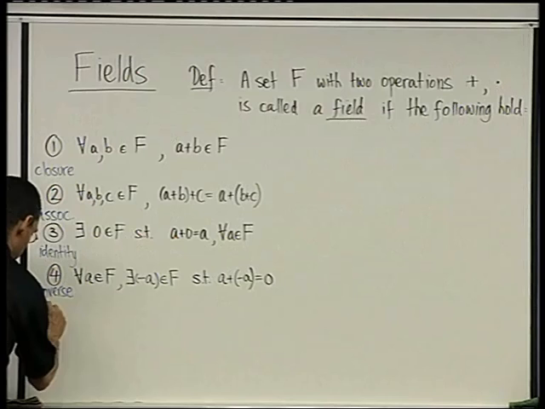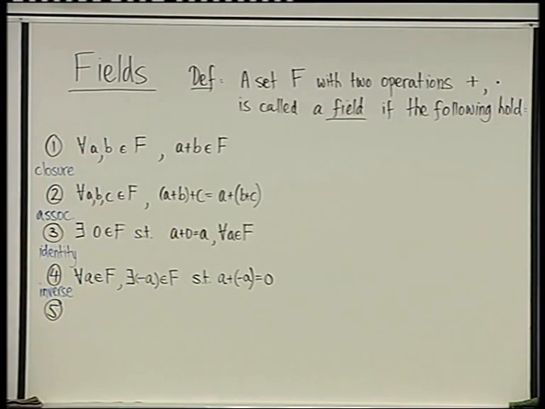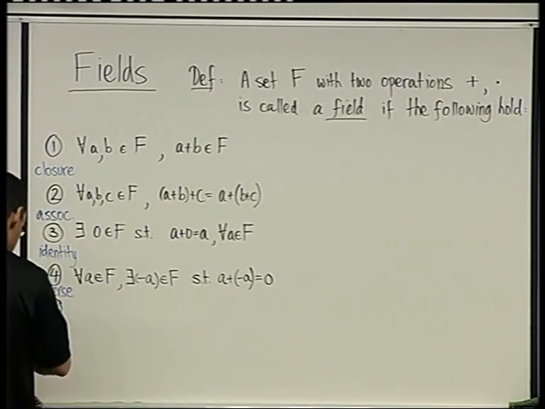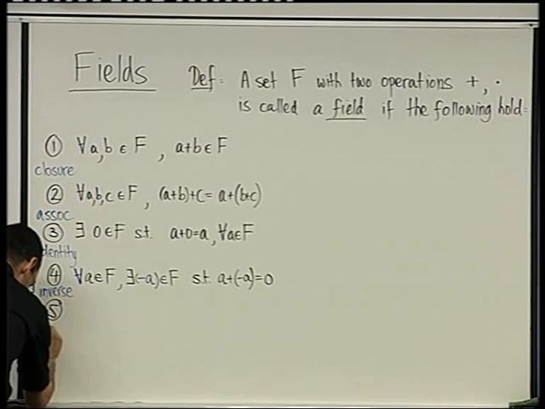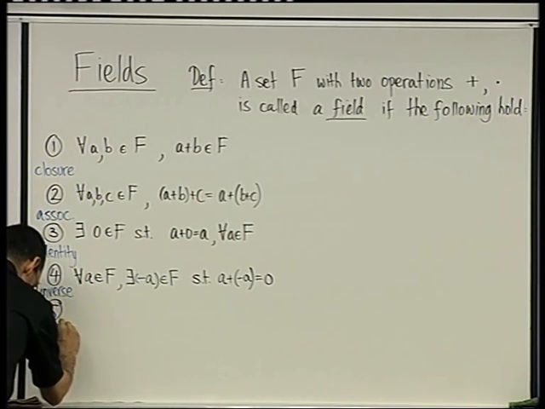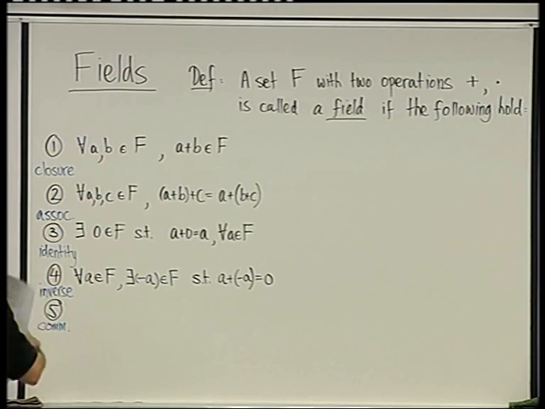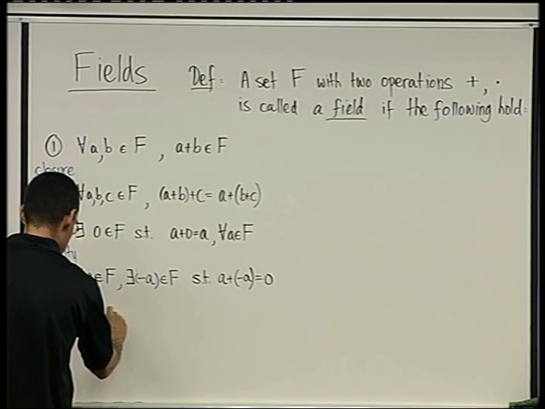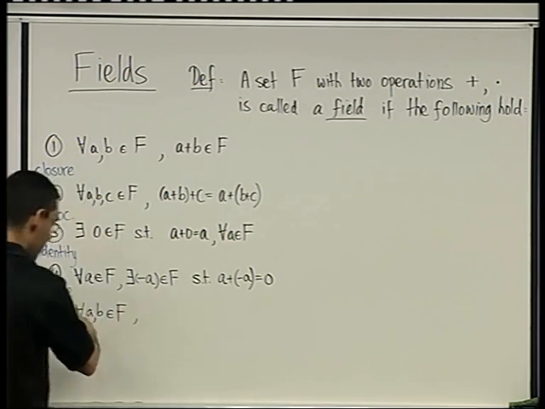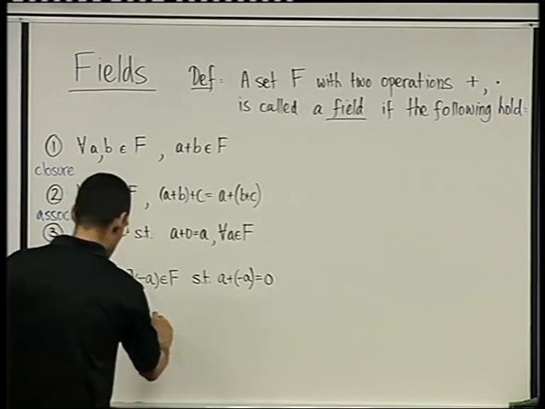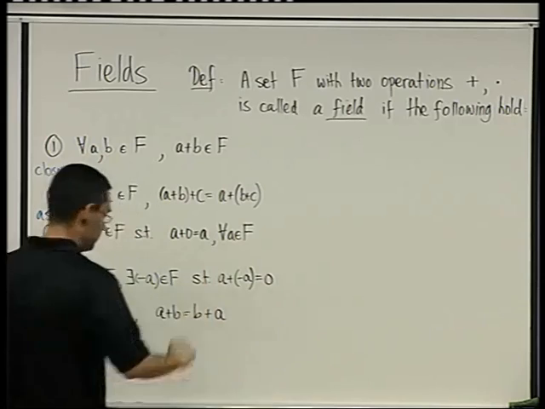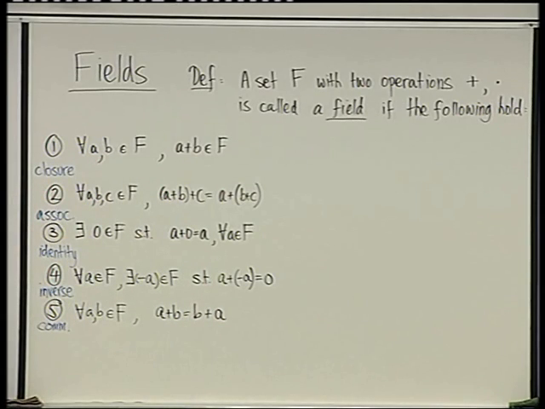And I'm going to add here a 5th property of addition. Note that all these properties are still only properties of addition. And this property is saying that it's not just a group, it's a commutative group with respect to addition. Namely, for every A and B that belong to F, for any 2 elements, A plus B equals B plus A. Do you agree? Okay?